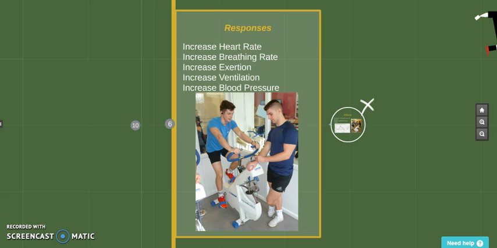due to the fact they can move through the air particles at a faster rate. So when at sea level, there will be a decrease in heart rate, breathing rate, exertion, ventilation, blood pressure, due to the fact that the athletes coming back from altitude will be fitter and they'll be able to utilize more oxygen in the air. So all of these will decrease and the athlete will find it easier to exercise at these levels.